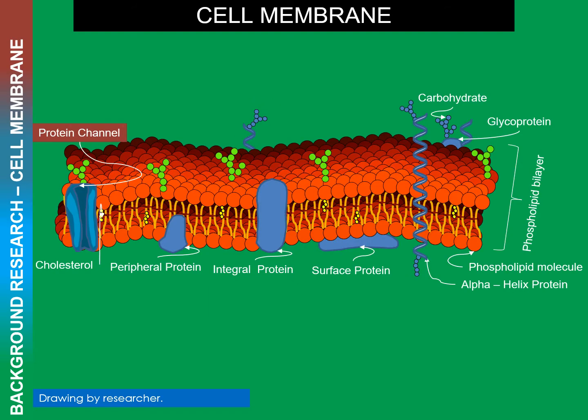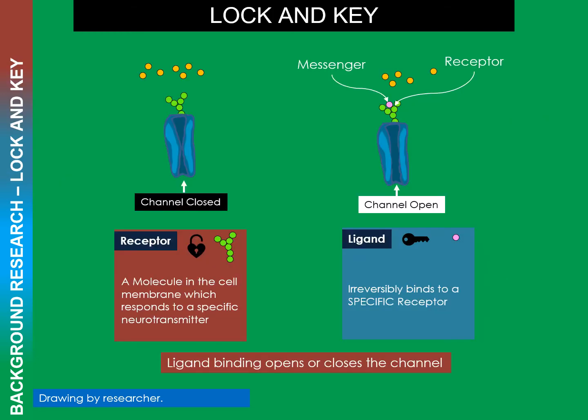Zooming into the cell membrane, we can see a wide array of proteins, including a protein channel which all material must pass through to enter the cell. The protein channel is a two-step mechanism comprised of a receptor and ligand. The receptor is the lock, and the ligand is a specific key that unlocks a particular lock. From this research, I now needed to know which cell holds DCM, and how do I unlock that cell.